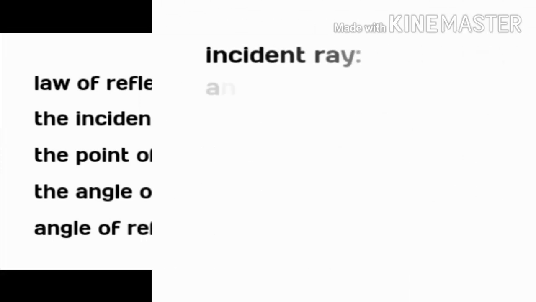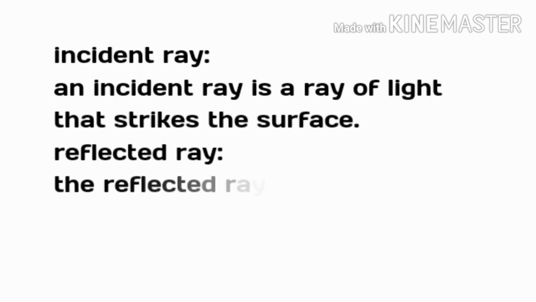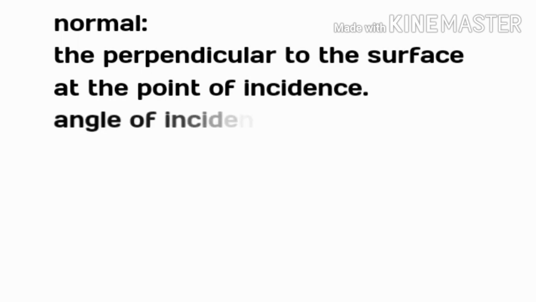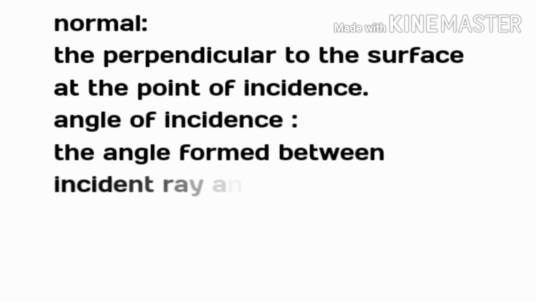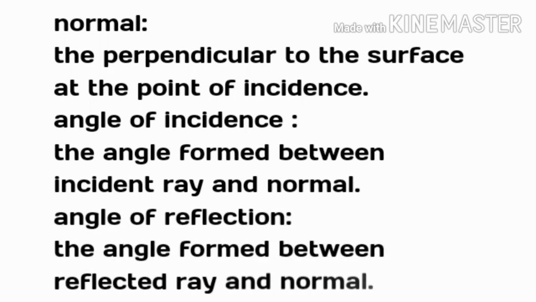The light ray which falls on that surface is known as the incident light ray, and the light ray which bounces back after reflection is known as the reflected light ray. The normal is the perpendicular line drawn to the mirror at the point where the light ray strikes the mirror. We can draw a lot of perpendicular lines to the mirror, but the normal at the point of incidence should be drawn at the point where the light ray strikes the mirror.